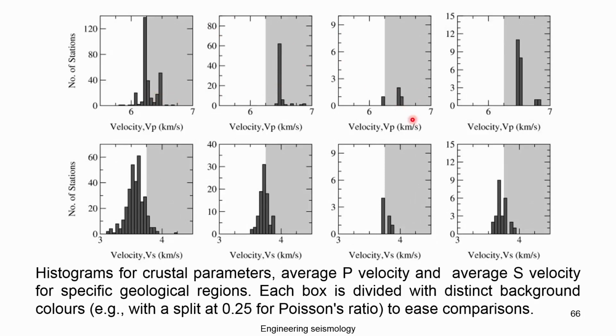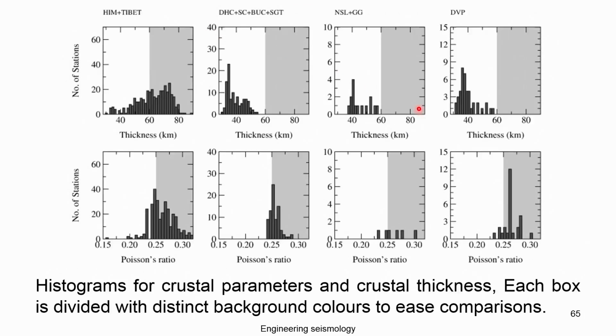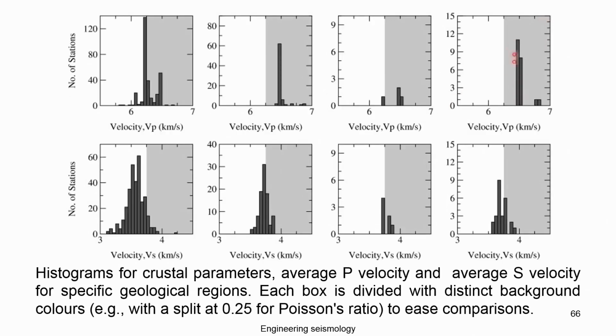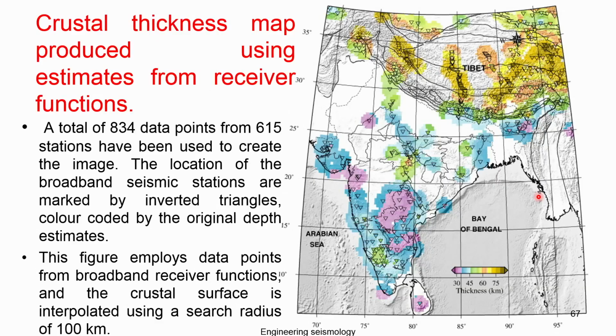Here again, the other regions, NLC and GG and then the DVP. You can see the Vs variation. So, the Vs and Vp values are not similar throughout the country. That is the message we got from analyzing a large amount of passive and active seismic data recorded in the region. The crustal thickness map was produced using this kind of data and analysis, estimated from receiver functions. You can see the thickness of the crust. The pink one is very shallow, you can see here.